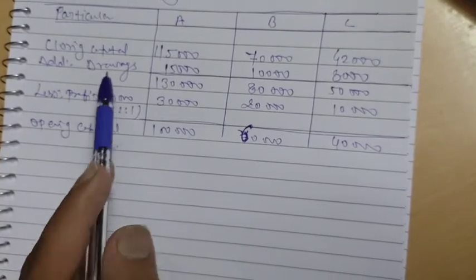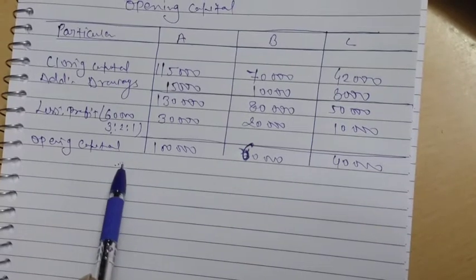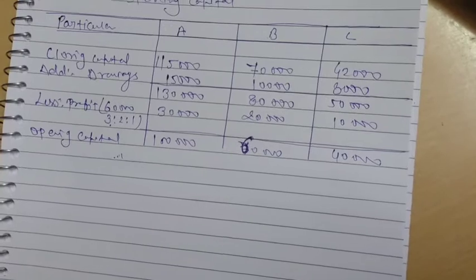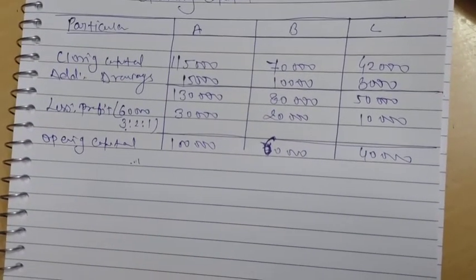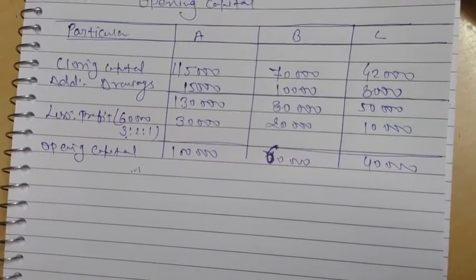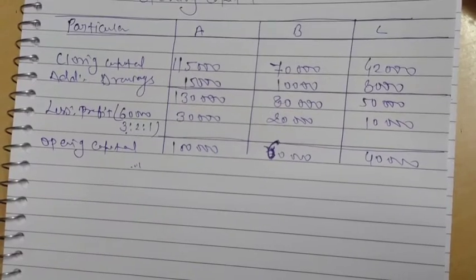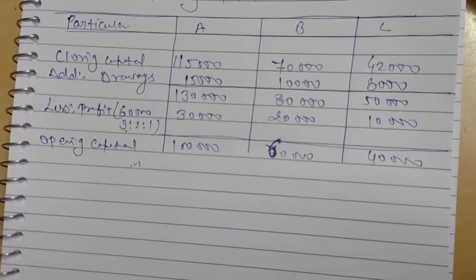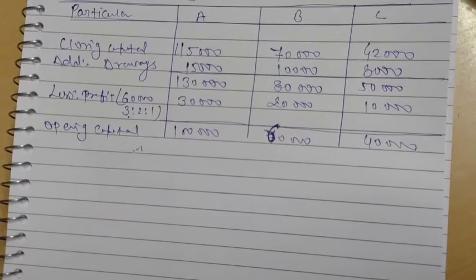We charge it on this capital, not this one, because this is closing capital and our rule is that we charge interest on capital only on opening capital, not closing capital. If in any other question we are given closing capital, first of all we find opening capital, because we can't charge interest on closing capital. So the first method is the pass single journal entry.